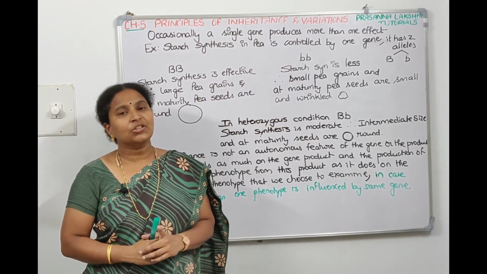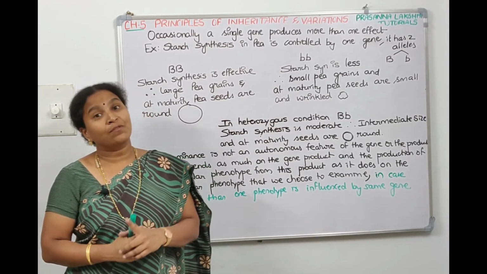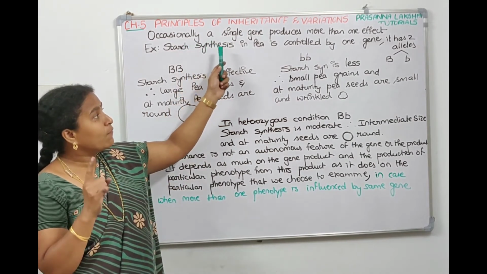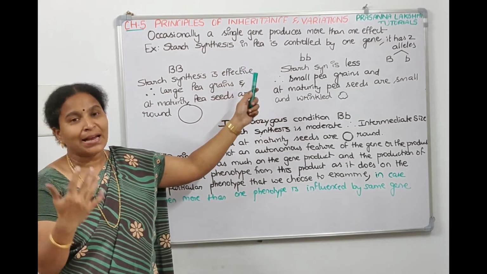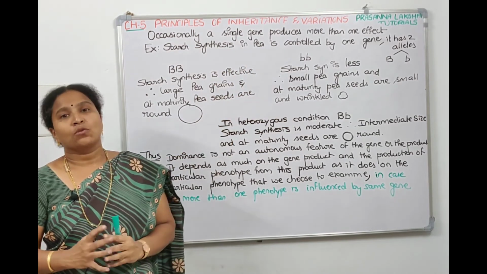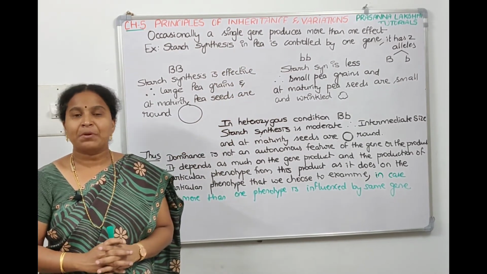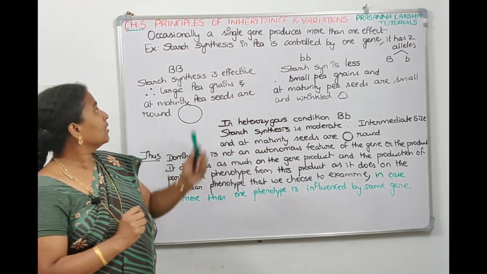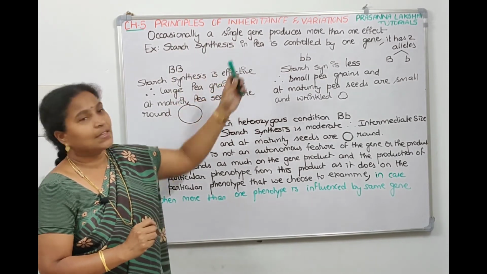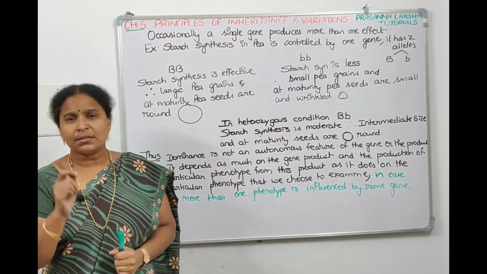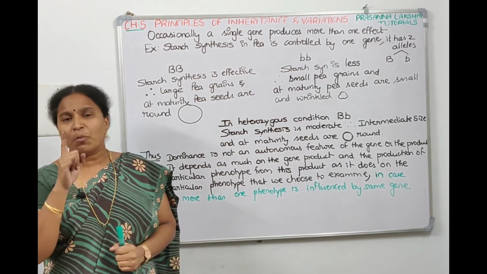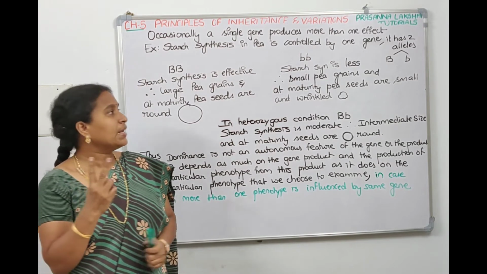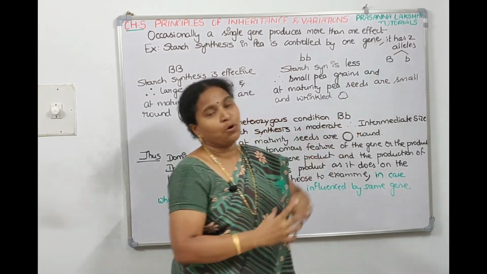Occasionally, a single gene codes for more than one product. Then what is the scenario? Occasionally, one gene produces more than one effect. So what is an example? With which example can we understand this in a better manner? Take the pea grain. The starch synthesis in the pea seeds is controlled by one gene, and that gene has two alleles, capital B and small b.